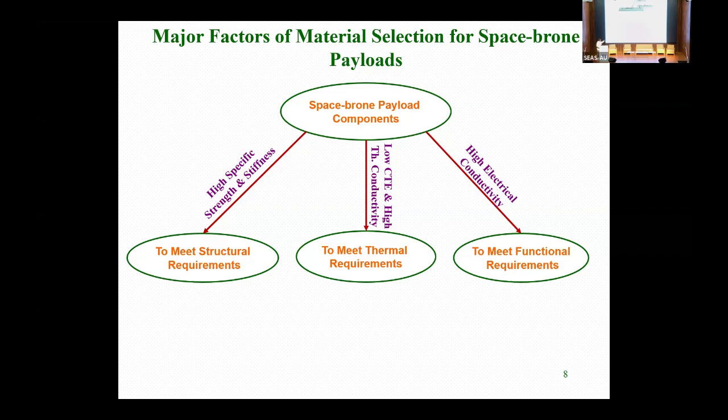If you see the thermal requirement, definitely low CTE and high thermal conductivity are required, because many components used in the spacecraft or satellite need some kind of stability in temperature, otherwise they will not function. Conductivity helps us with thermal management or heat management, so that their functionality can be sustained.